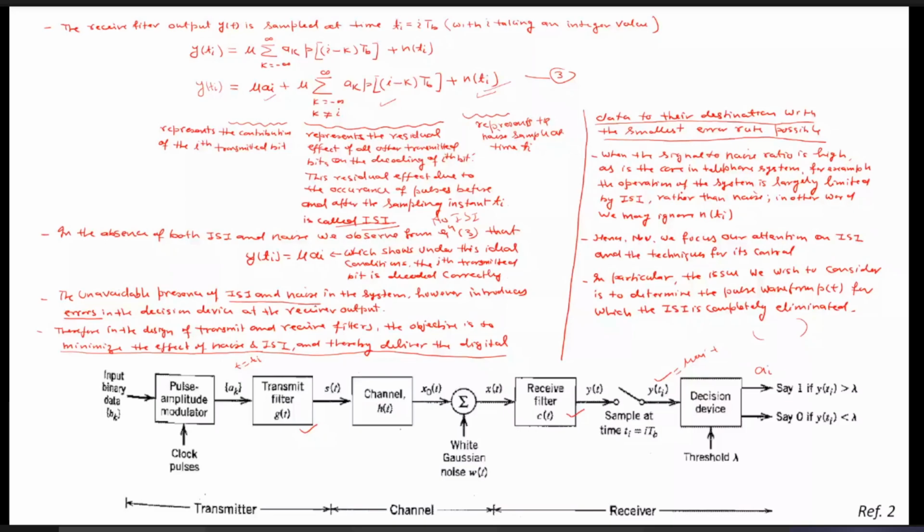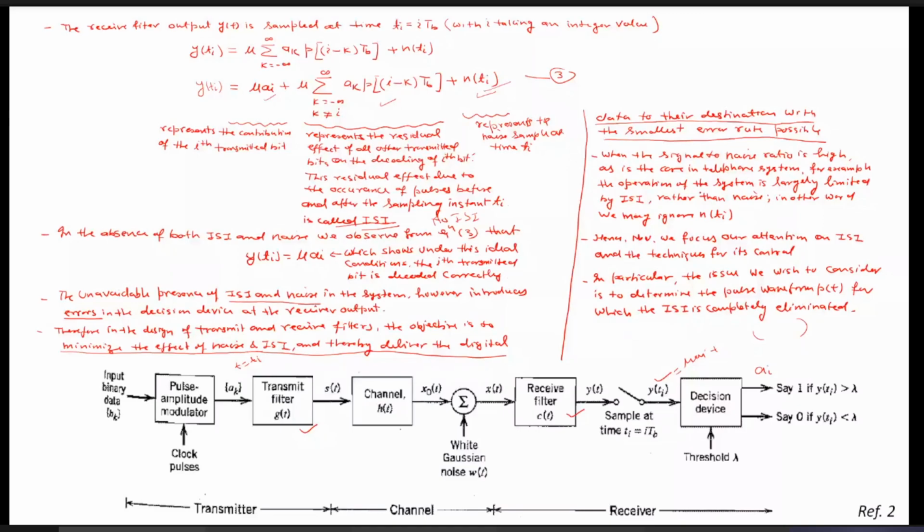So in the telephone system, where the signal to noise ratio used to be high, the problem is not the noise, rather it is the ISI.